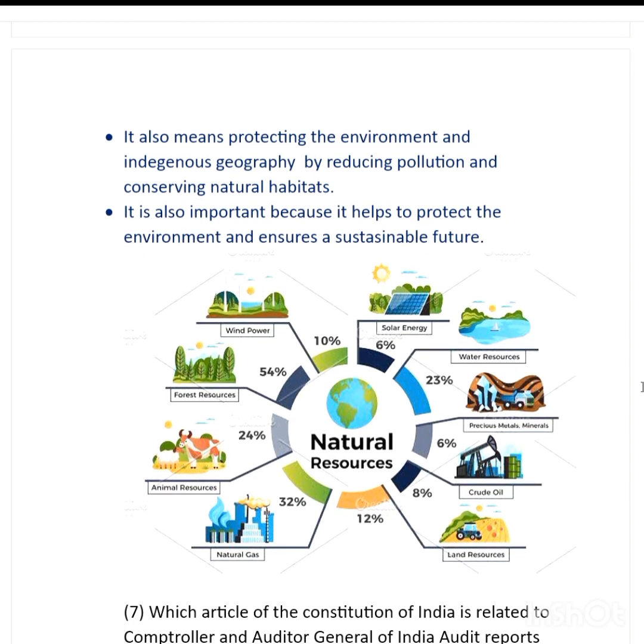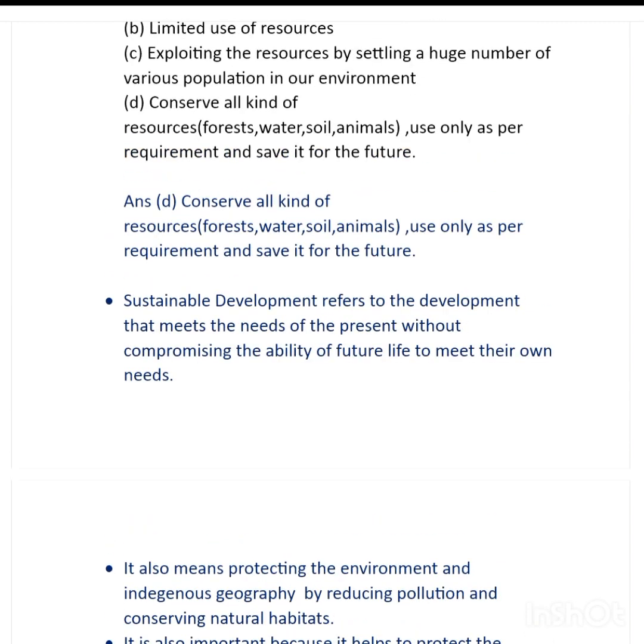And this is a diagram which shows various types of natural resources. This is wind power, this is solar energy, and this is forest resources. These are animal resources, and this is natural gas, this is land resources, and this is crude oil, and these are precious metals and minerals. And last but not the least, these are the water resources. So sustainable development says to conserve them all, keeping the idea in mind to help conserve them for the future generation and to use them in a limited way and not to exploit them. So sustainable development refers to the development which meets the needs of the present without compromising the ability of future life to meet their own needs.